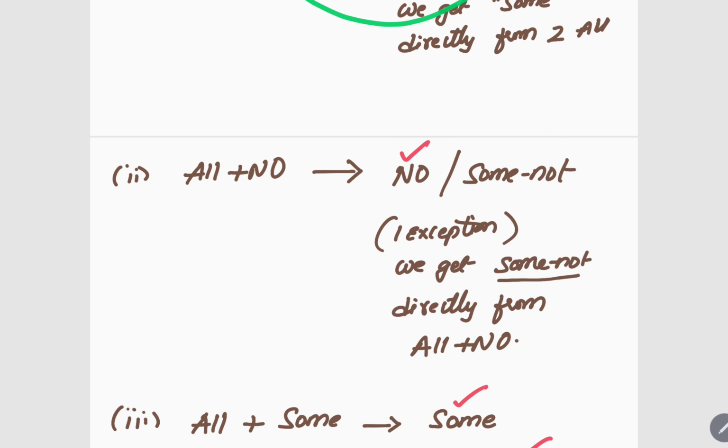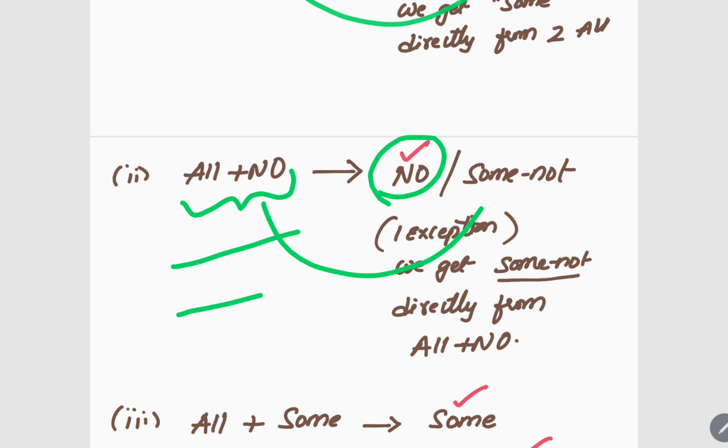Similarly, all plus no. If you see the first sentence all and the second sentence no, then the conclusion should be no only. If not, directly all plus no, in some very rare case some not will be coming. Got it? You'll understand once you see this question, but you remember these tricks.